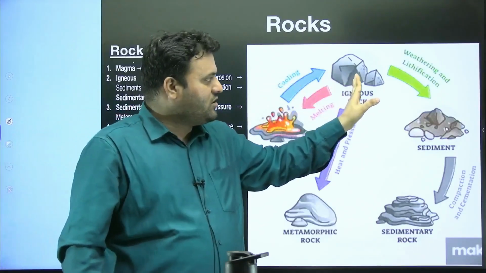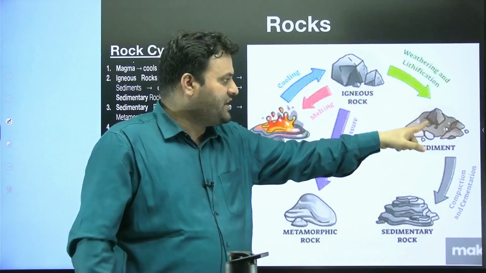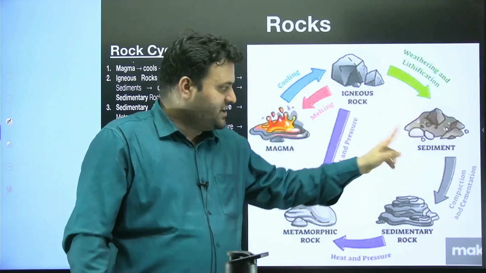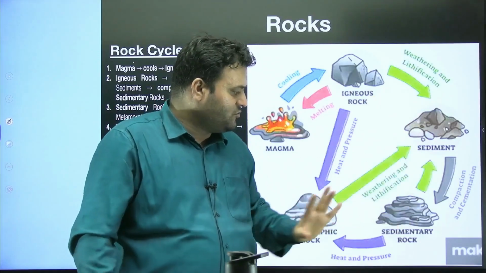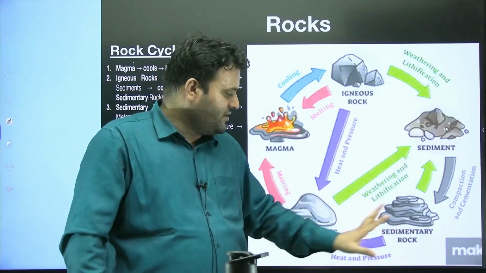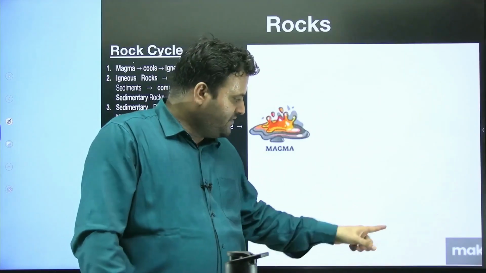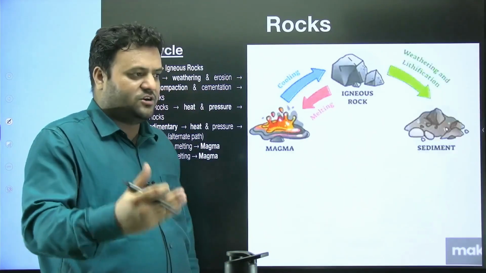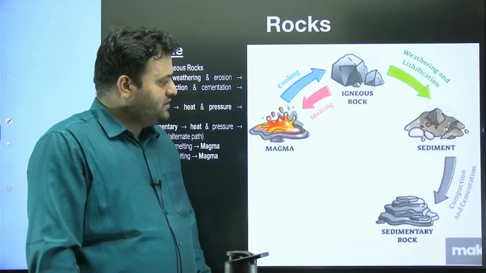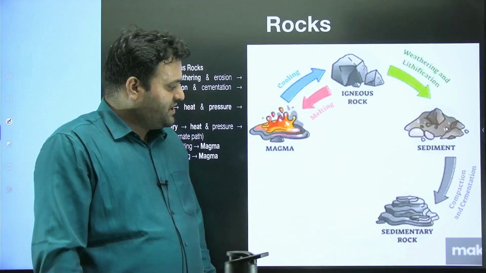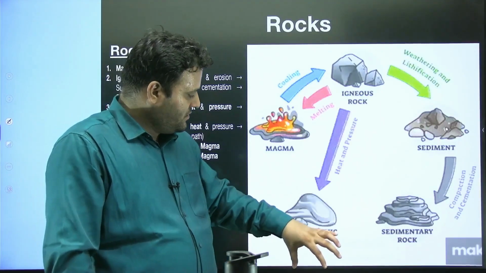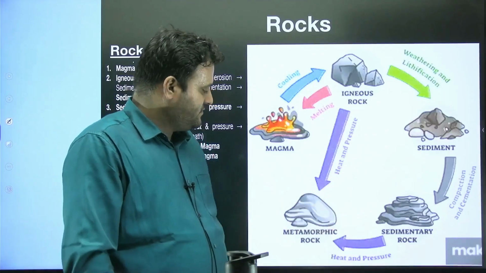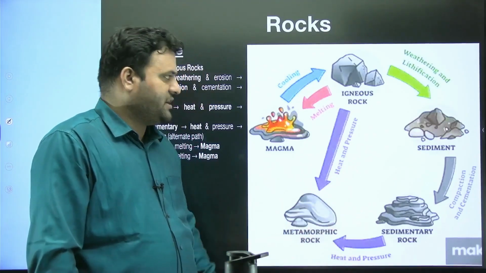If this igneous rock is subjected to weathering and lithification, we could have sediment. And if the sediment is subjected to further compaction, we could have a sedimentary rock. Suppose this sedimentary rock is subjected to some sort of intense heat and pressure, there will be a metamorphic rock.